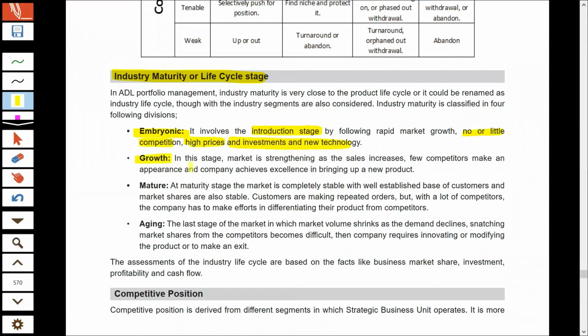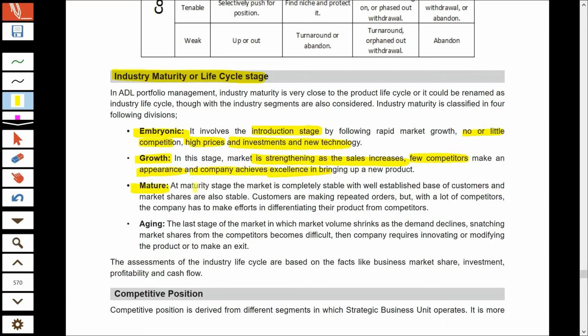In the growth stage, what happens? The sales pick up. The customers are now aware of the product. The sales increase. The market strengthens. Slowly, gradually, the competitors start appearing in the market. The company, because of its experience, achieves excellence in bringing that new product to the market.